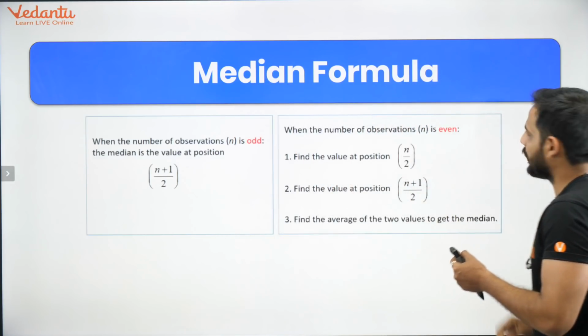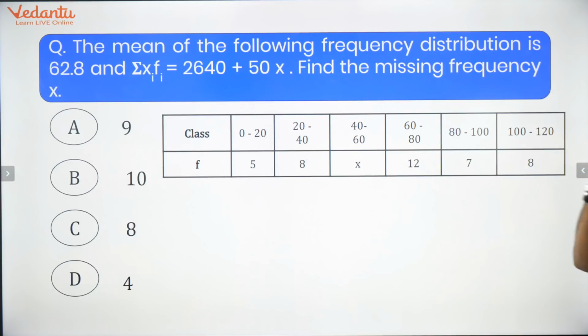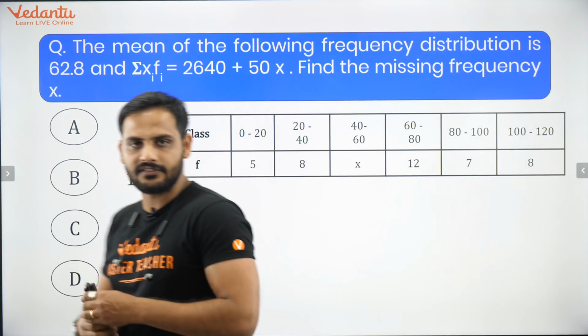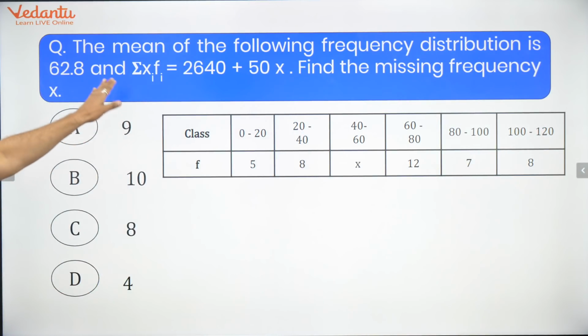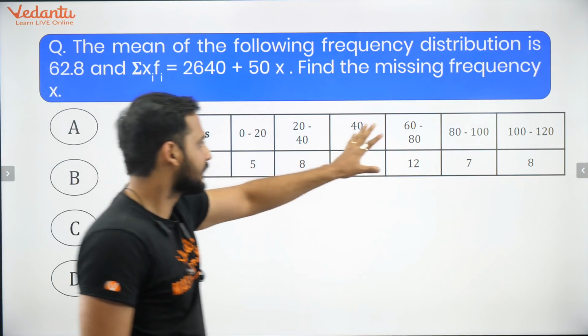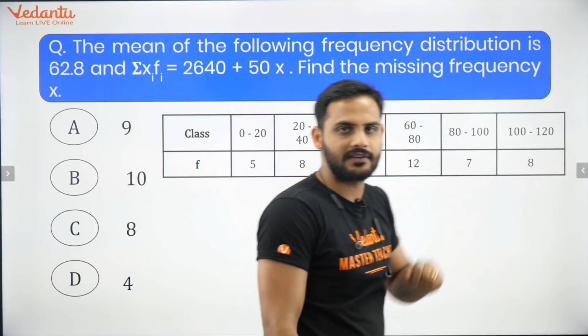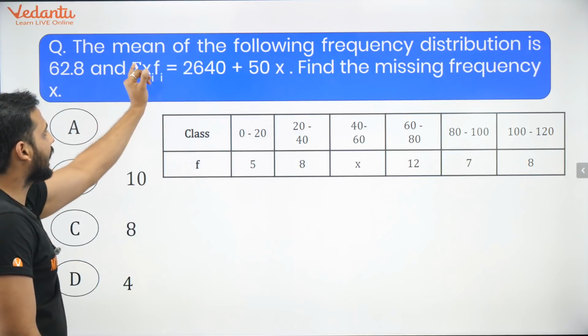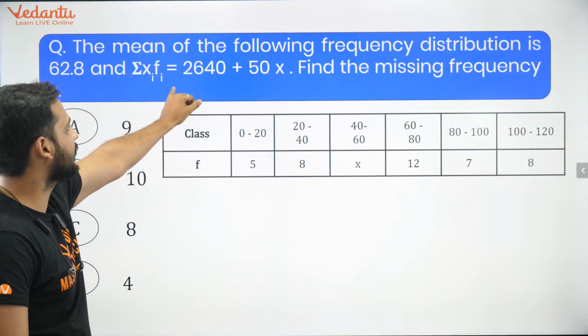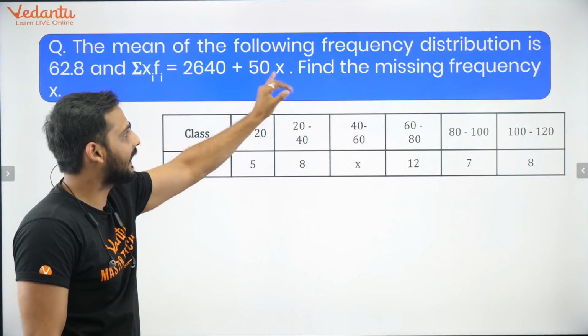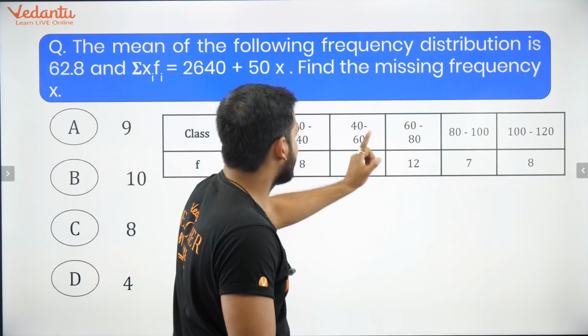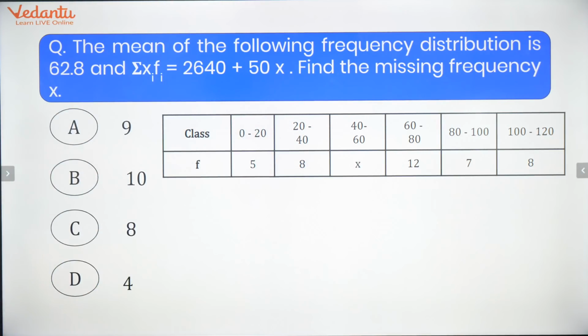Okay. Chalo. Now bachcho, let's move to the next part. This is a question based on mean only. I just gave you the meaning there. Tell me, the mean of the following frequency distribution is given as 62.8, and the summation of xi fi is given as 2640 plus 50x. You need to find the missing frequency x.